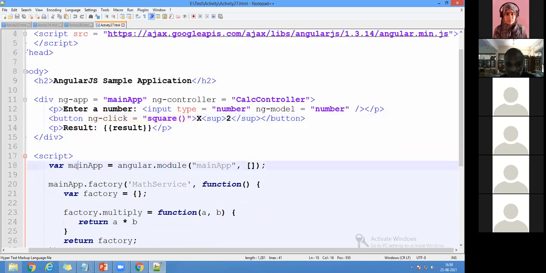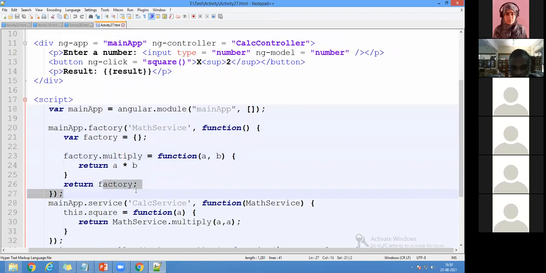Now we go here. My app, angular.module of main app, and I'm going to create a factory. In a factory we can create n number of functions. Suppose I have 20 functions, all 20 can be written in a single factory, and that factory name is math service. Any service name you can use here, whatever name you want. I'm going to use math service with a function for multiplication, A into B, and I'm going to return the factory.